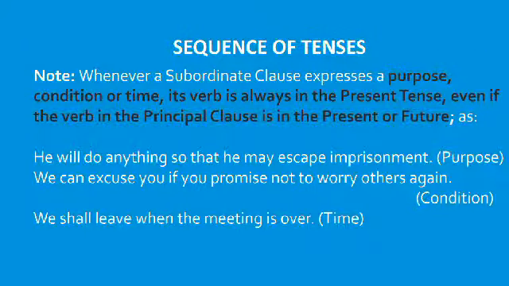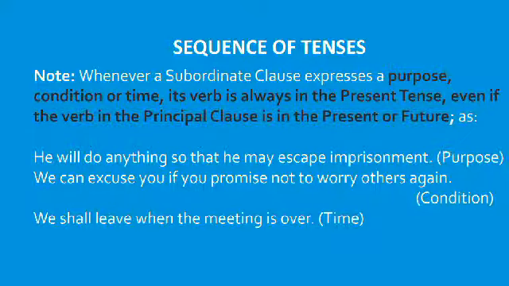Whenever a subordinate clause expresses a purpose, condition or time, its verb is always in the present tense, even if the verb in the principal clause is in the present or future. It is an exception to the first rule. Whenever a subordinate clause expresses a purpose, condition or time, its verb is always in the present tense.